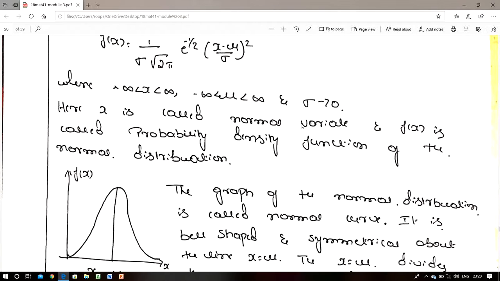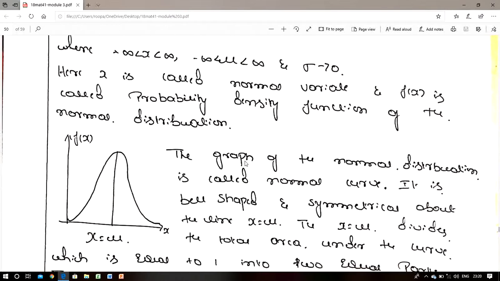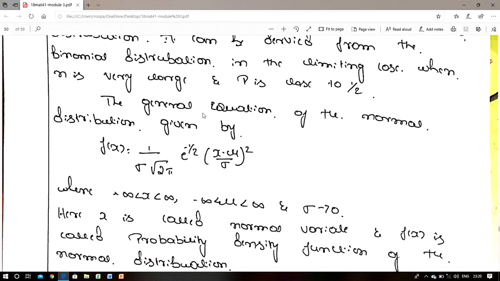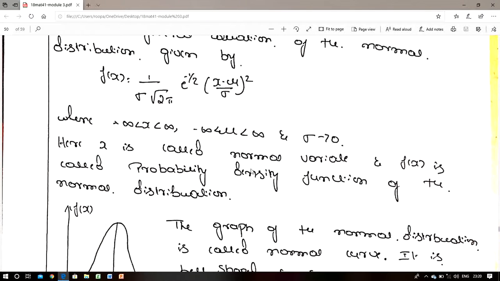Here x is a normal variate and f of x is called the probability density function of the normal distribution. So for the normal distribution, x varies from minus infinity to plus infinity. In general, the normal distribution is defined as f of x is equal to 1 by sigma into root 2 pi into e power of minus 1 by 2 into x minus mu divided by sigma whole square.